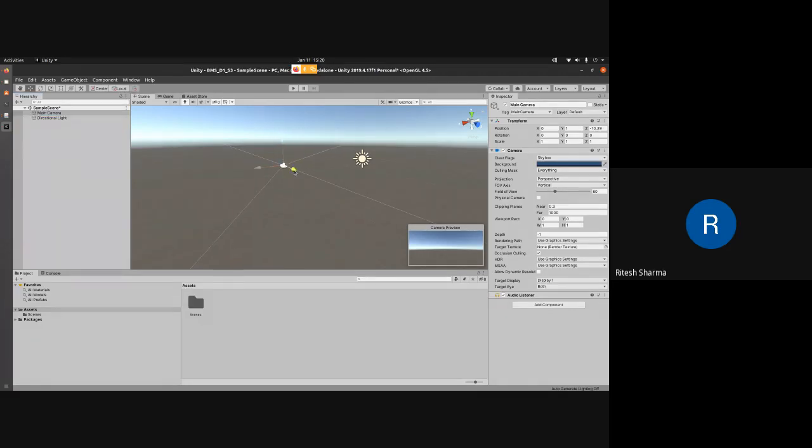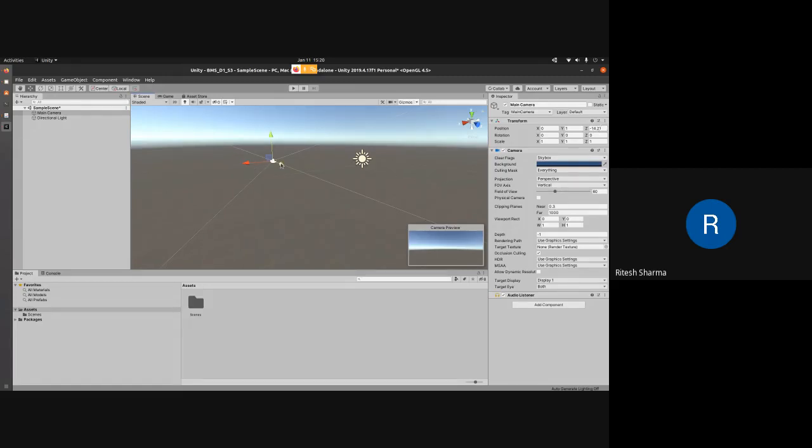For example, if I want to vary its location in Z: here the top is Y, this is X, and coming towards you is Z. If I click on Z and try to bring it to my side, you can see that the Z location here will also change.